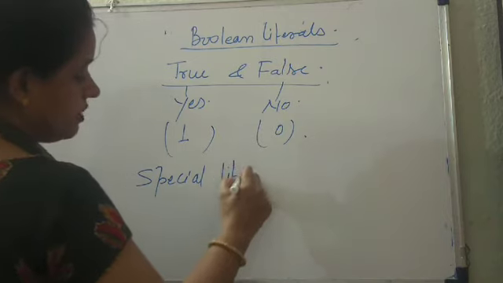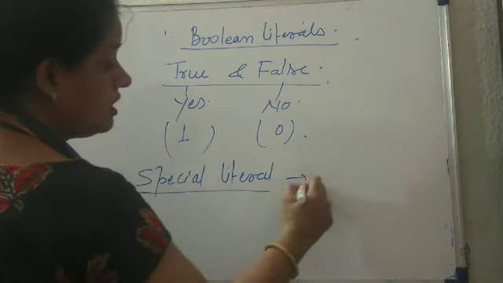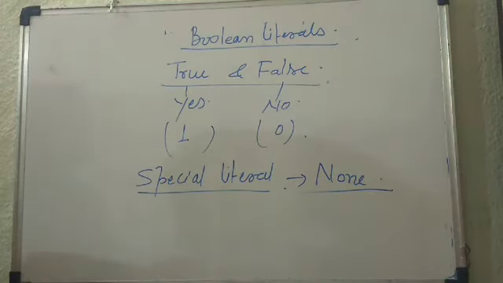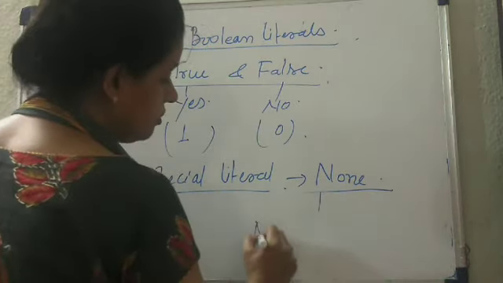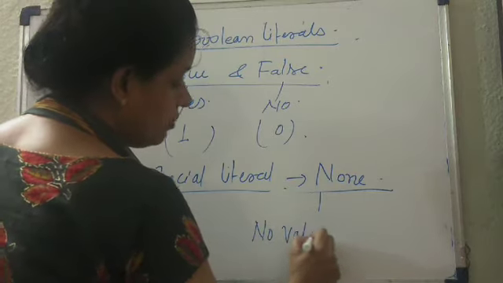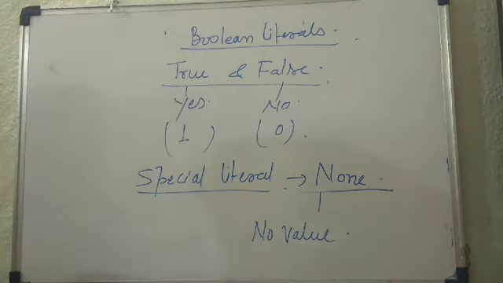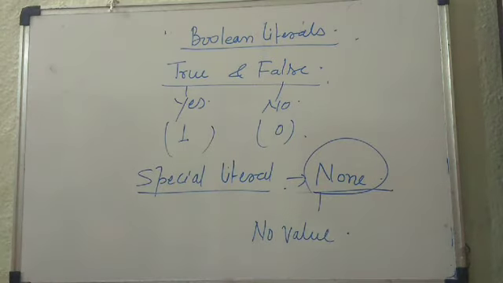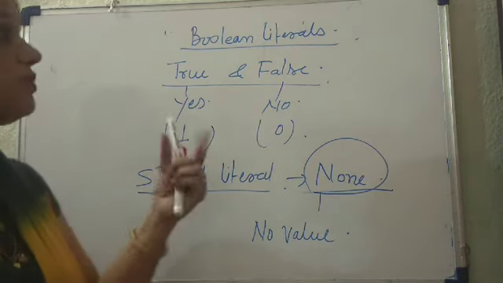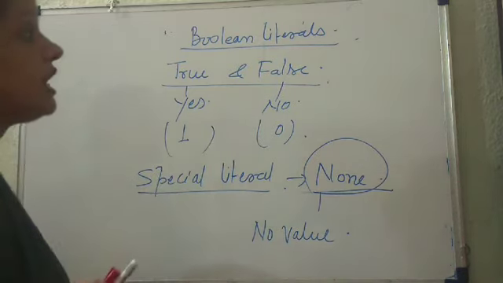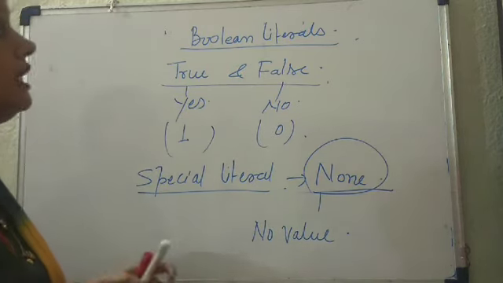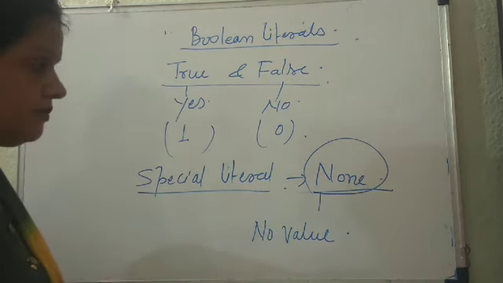Only one special literal is there, that is None. Okay, it means no value. Whenever we have to represent no value, we will use the None special literal. So I hope these literals will be at your fingertips. Clear? There are 5 types of literal: string literal, numeric literal, Boolean literal, and special literal.